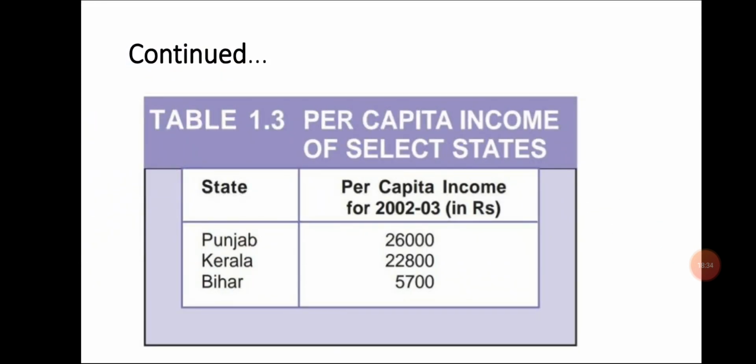Now students, by looking at this table, it will be clear that on the basis of per capita income we can see the rank of these states. Punjab is at the top by having good per capita income. Kerala is at the second rank, Bihar at the bottom. So according to per capita income, this is the status given to them. Punjab is at the top, Bihar is at the bottom. But if we change the criteria,